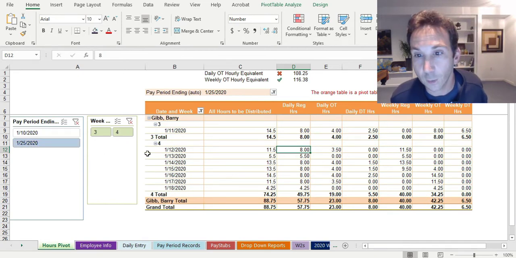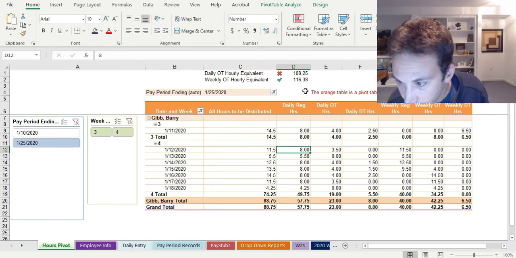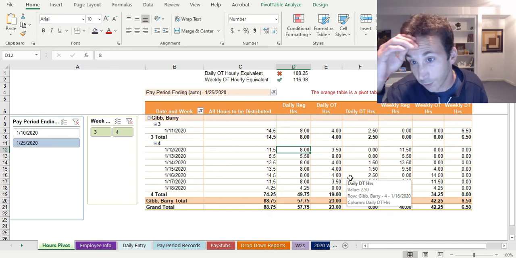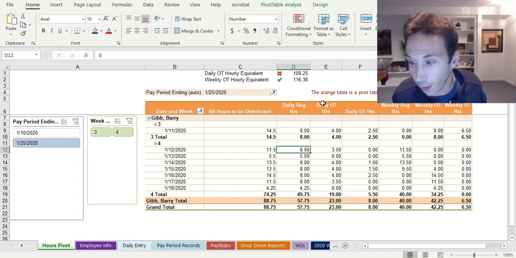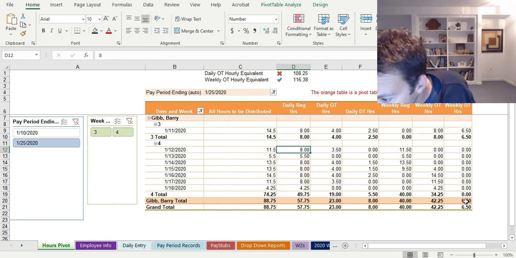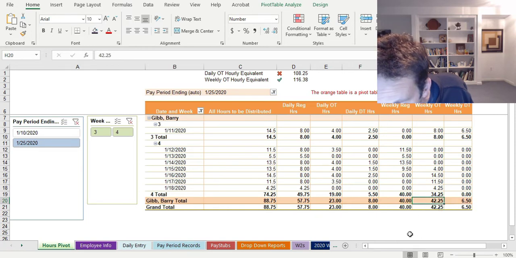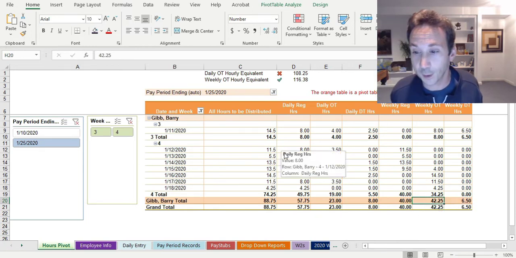In pay period 125, essentially it's a weekly, probably because the employee works for 7 days straight in this scenario, and therefore they get more double time on the last day. That's probably why this worked out. Yeah, they end up having 6.5 double time hours and 42 overtime hours. I assume this is right.